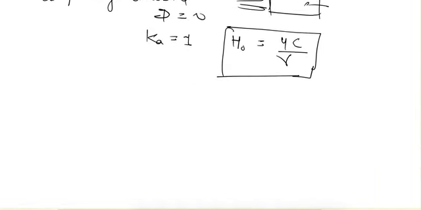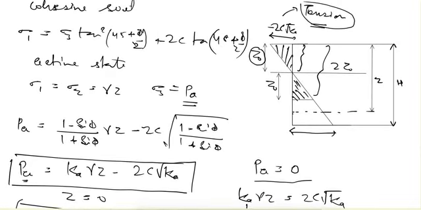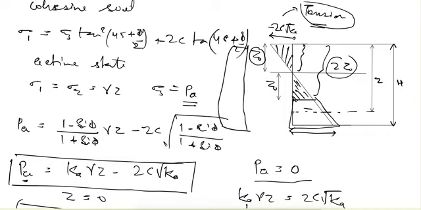Now if we want to design this wall in case of cohesive soil, what happens here, we are saying that the net pressure in this depth 2z0 is equal to 0. It means that only the pressure in this zone is being applied on the wall. So that is true theoretically,